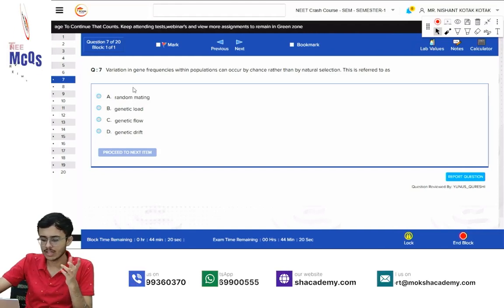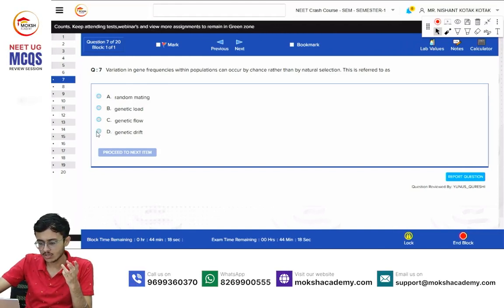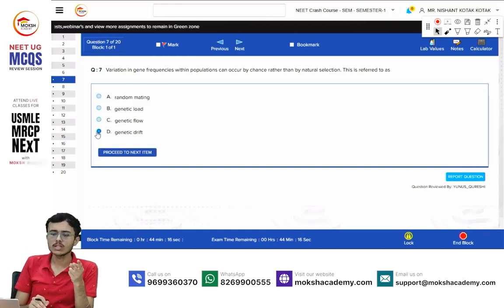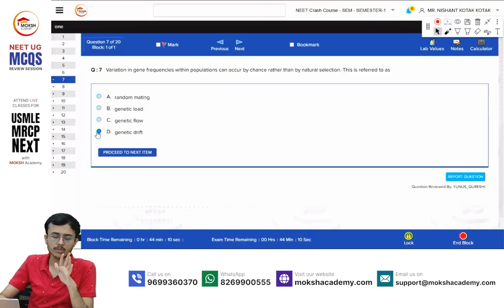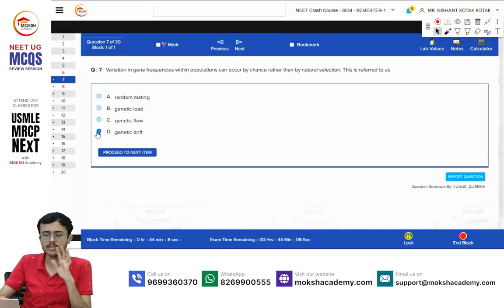The other 3 factors we already looked at. We saw mutation, we saw recombination, natural selection. So Hardy-Weinberg equilibrium is a very important concept. Please remember it. There are multiple MCQs.